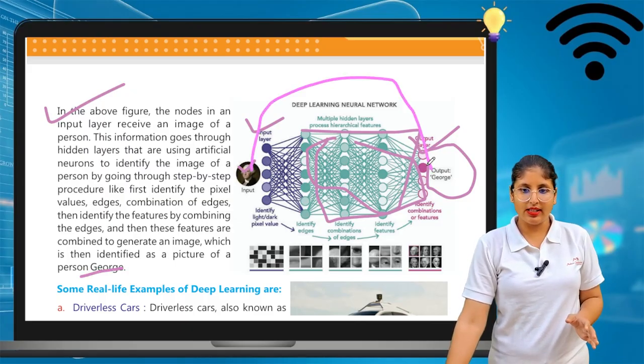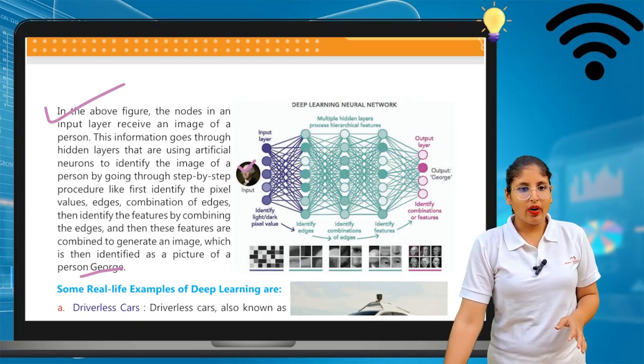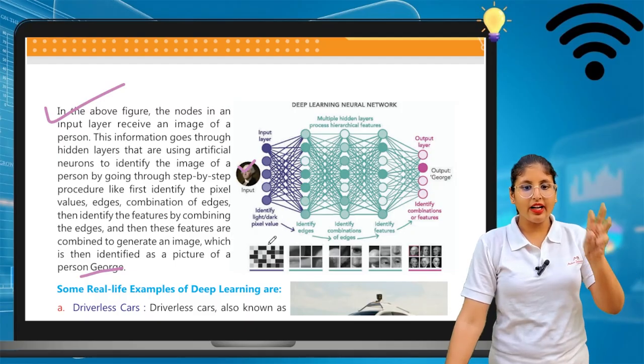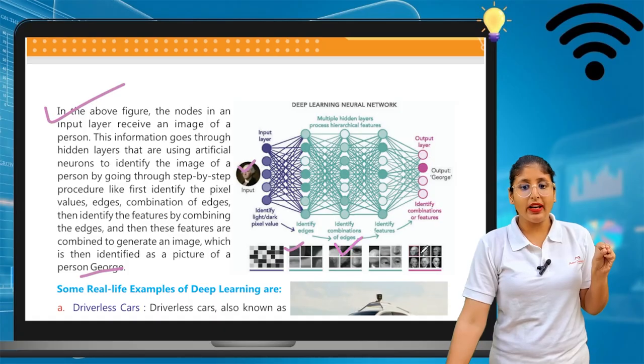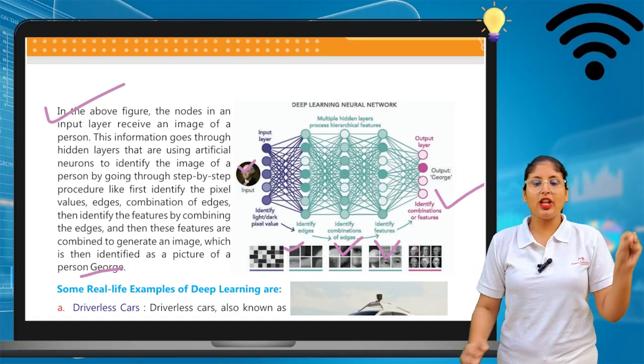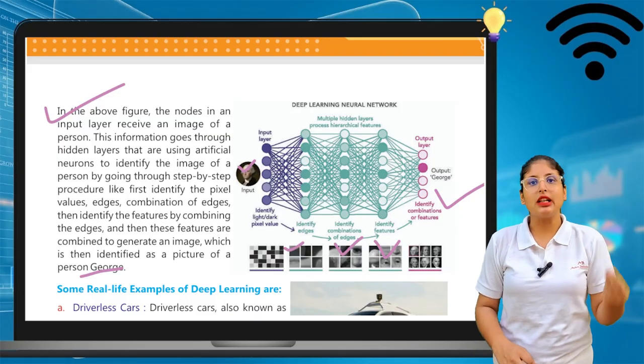See, George is here like this. Observe this very carefully. See this input: they identify light and dark pixel values, identify edges, identify combinations of edges, identify features, and then combinations of features, and with that identification of features we can give the person the name George.